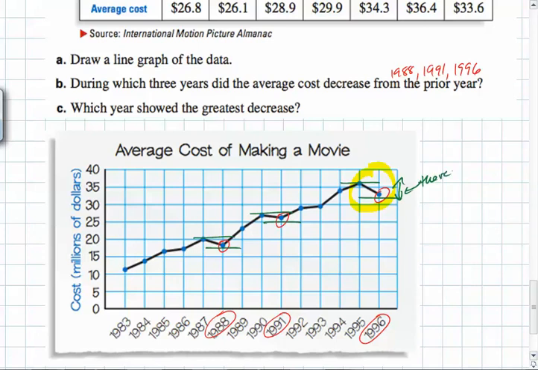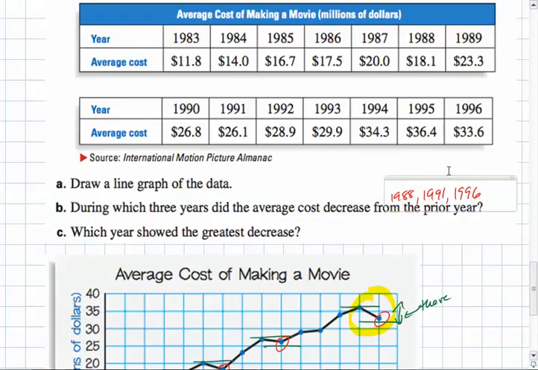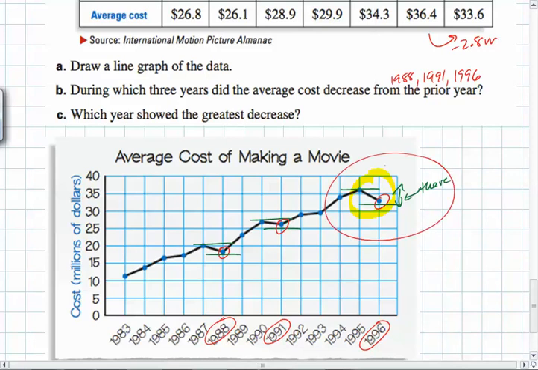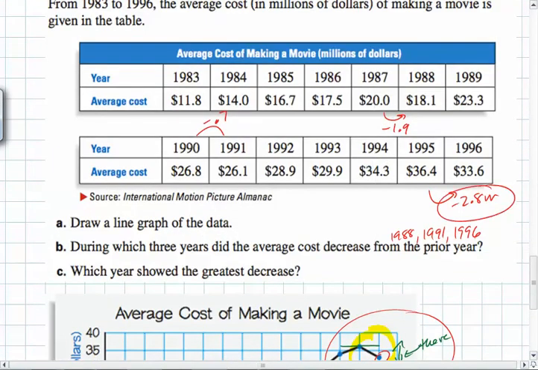How could we actually figure that out? We could look at the data in the table. What we'd want to do is look at 87 to 88. So right here, it looks like it went down minus 1.9 million. And then from 1990 to 91, it looks like it went down 0.7 million. And then from 1995 to 1996, it went down 2.8 million. So we've just verified our visual conclusion with the fact that negative 2.8 is the smallest of the 3 decreases.